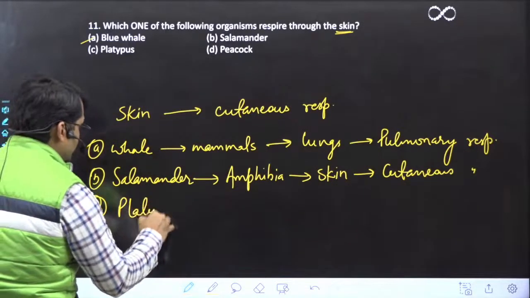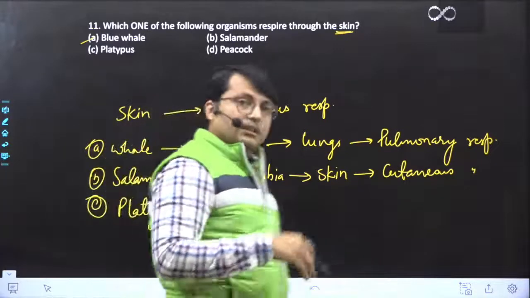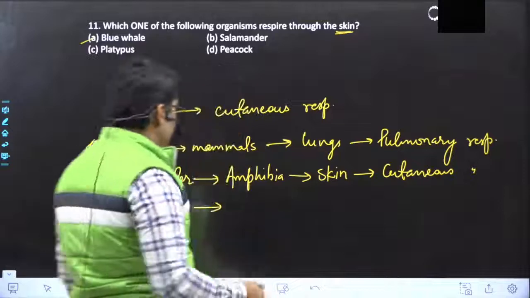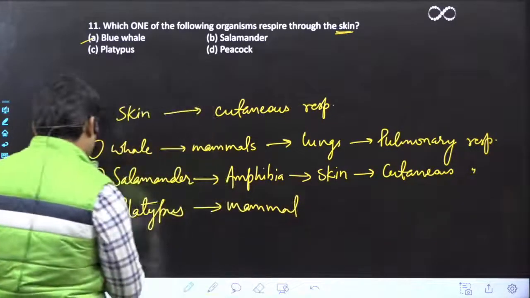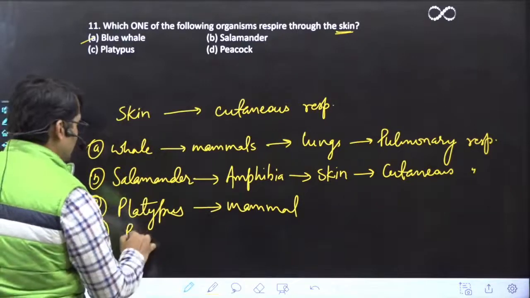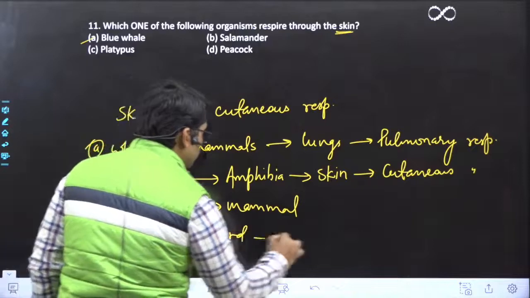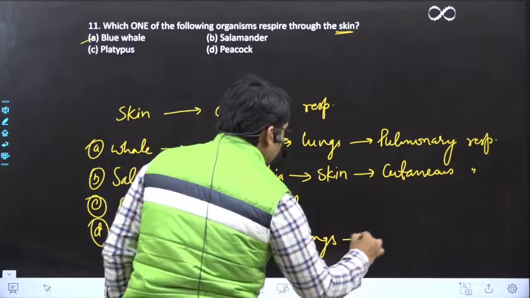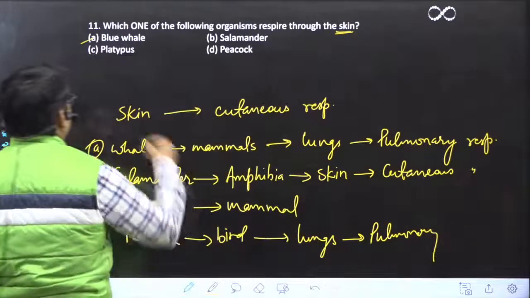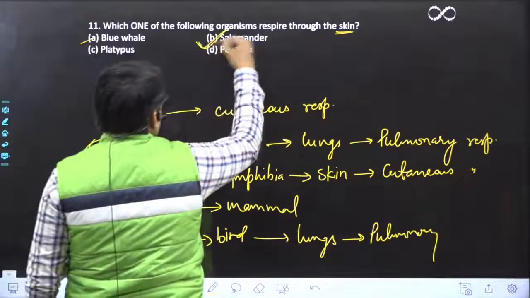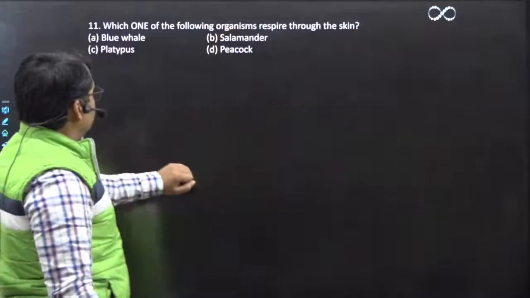Platypus. Duck-billed platypus. आप लोगों ने सुन रखा होगा. Correct? It is what? A mammal. It is again a mammal. Duck-billed platypus. What about D? D is peacock. Peacock obviously is a bird. और bird में भी कैसा होता है? By lungs. So it is also pulmonary. ठीक है? So the correct option is salamander. Okay? Great. Let's move to the next question.